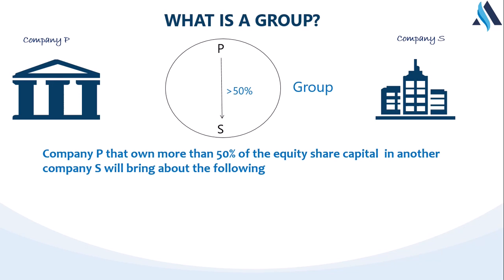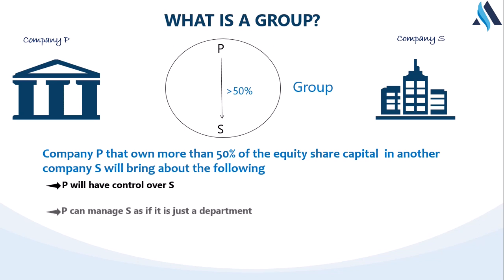Which means that company P is a separate entity, company X is a separate entity. But company X equity capital, company P owns more than 50% of that. What can we conclude? The first thing we can conclude is that P can control X, because I control more than 50% of the equity capital of company X. So I can control company X.